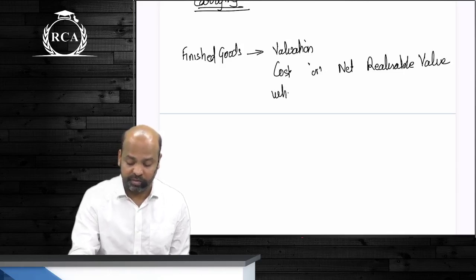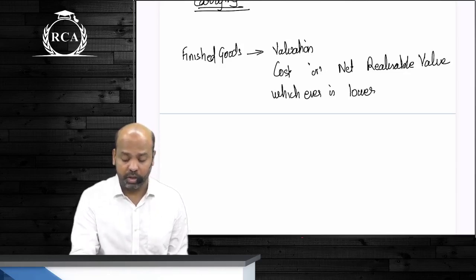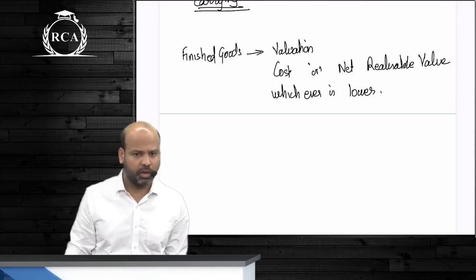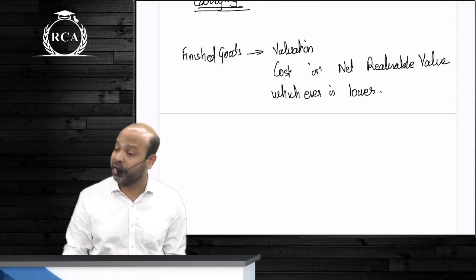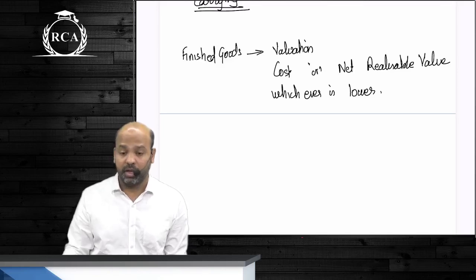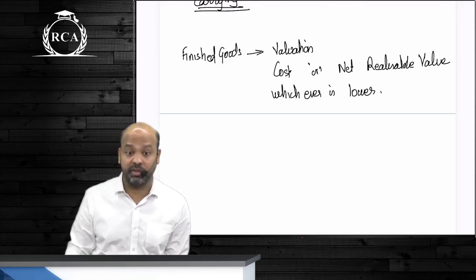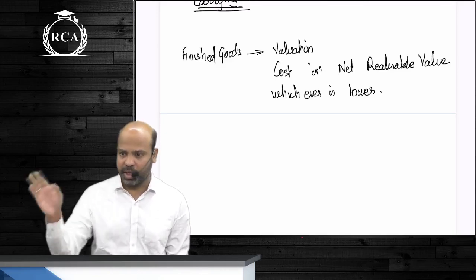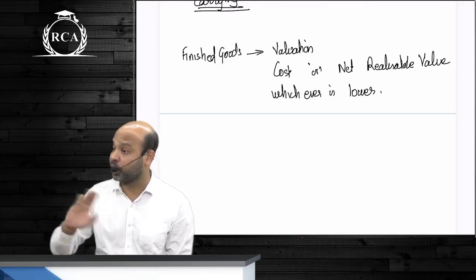If NRV is more, we have no problem. We will continue to record the asset at cost. But if NRV is less than cost, are you able to recover the entire cost? That is where you will bring down the inventory to its NRV. Why do we use the word NRV and not market price? When it comes to inventories as such, guys, there is a substantial amount of selling and distribution expenditure. Market price of the inventory is not the amount that you're going to get.